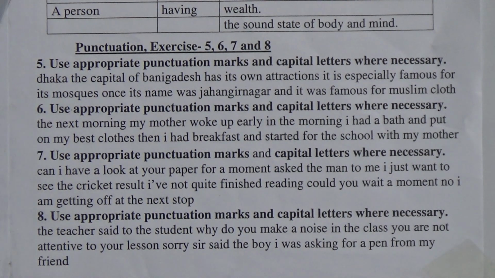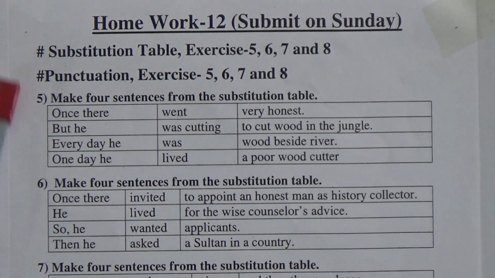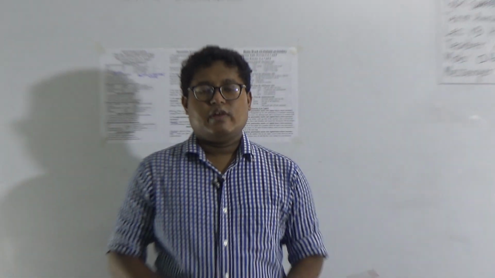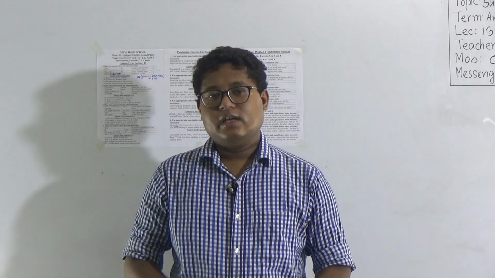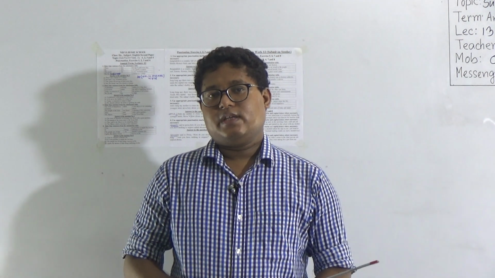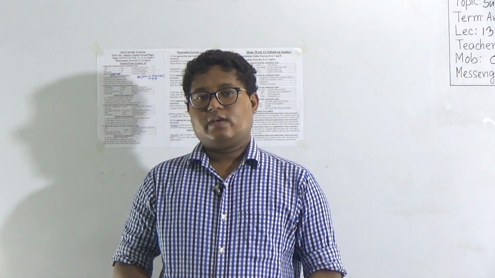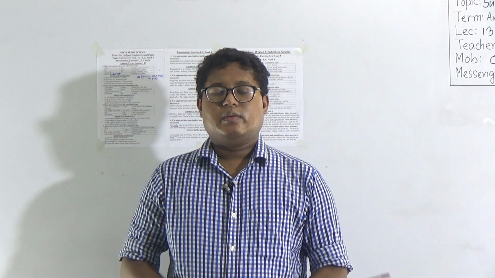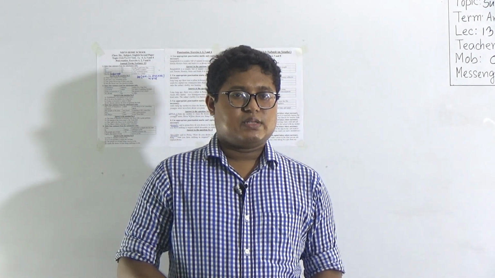So my dear students, I'm telling for the last time, homework 12, submit on Sunday, substitution table exercise 5, 6, 7 and 8, punctuation exercise 5, 6, 7 and 8. So my dear students, do your SW at home and submit on Sunday within 8 am to 4 pm in the school library. You will also collect those copies on Sunday within 8 am to 4 pm in the school library. You know your SW is very important because we are giving SBS City and Diary marks on the basis of the submission of your SW copies. We are giving 2.5 marks for each of your SW copies.